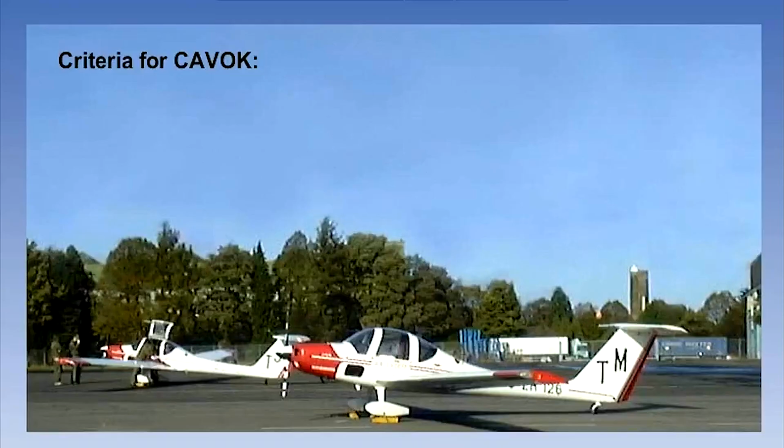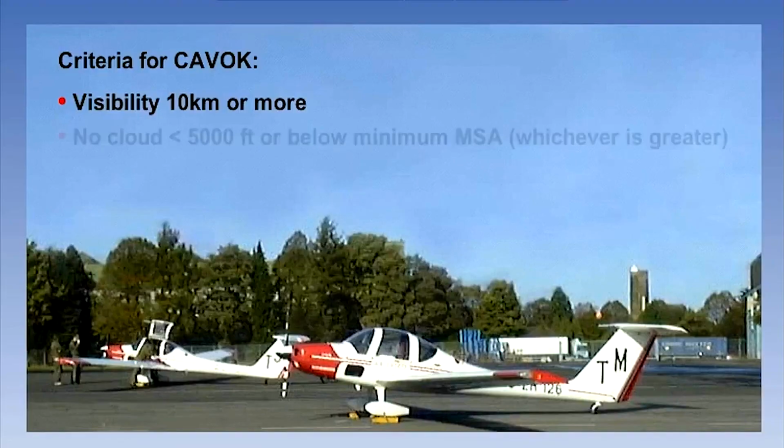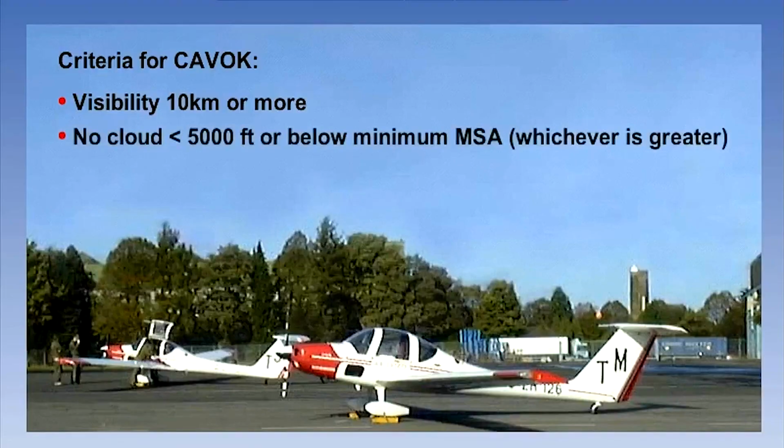Now, the term CAVOK is frequently used in METAR codes to indicate that ceiling and visibility are perfectly fine. If CAVOK is used, it replaces the visibility and cloud reporting groups entirely. There are 4 specific criteria that must be met before we can use the term CAVOK. The first requirement is that the visibility must be 10 kilometers or more.